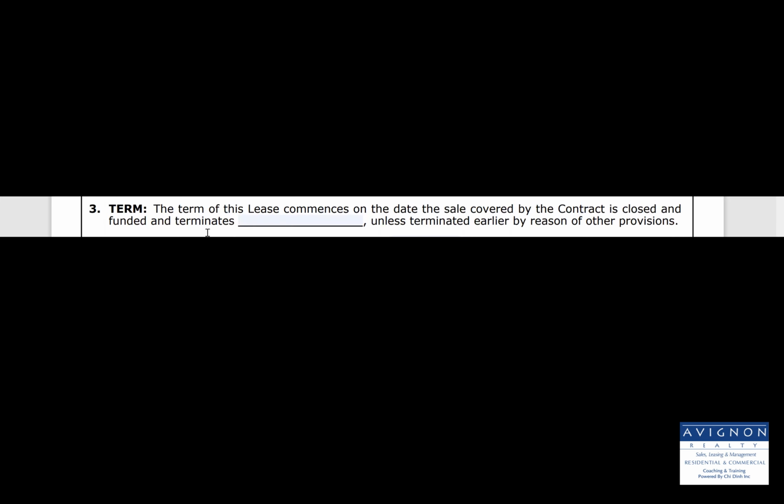Paragraph 3, term. The term of this lease commences on the date the sale covered by the contract is closed and funded and terminates on this date here unless terminated earlier by reason of other provisions.